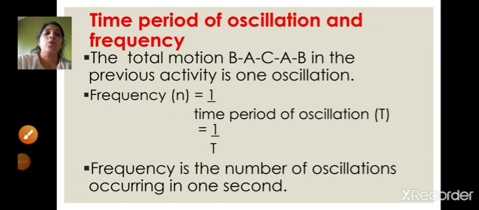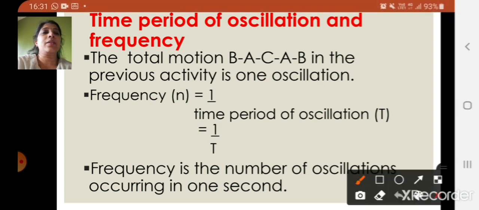So the total motion B to A to C, C to A, and A to B in the previous activity, that means in the previous figure which I showed, that is one oscillation. As I had told you, children, here it is A, here it is B, and here it is C. From B to A to C, and again C to A and A to B, like this it goes front, again it comes back. So that is your one oscillation.